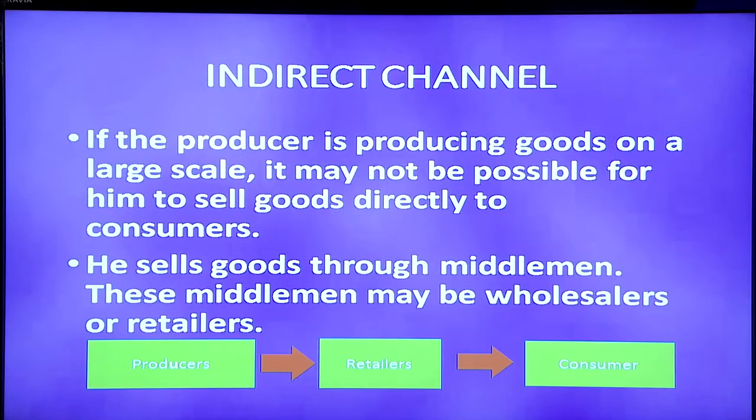In the case of an indirect channel, if the producer is producing goods on a large scale, it may not be possible for him to sell goods directly to consumers. He sells goods through middlemen. These middlemen may be wholesalers or retailers. From the picture you can identify an indirect channel: producers to retailers and retailers to consumers.